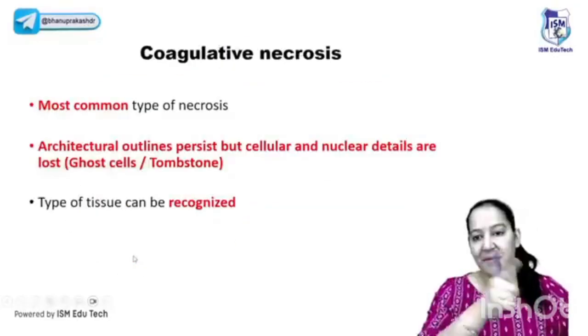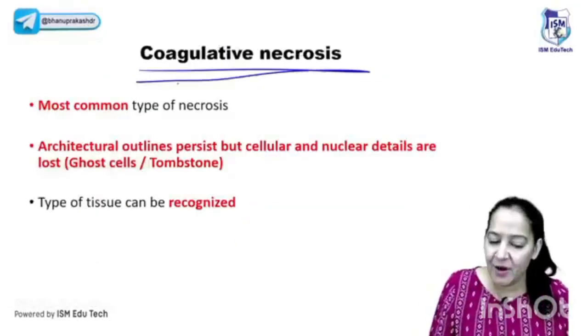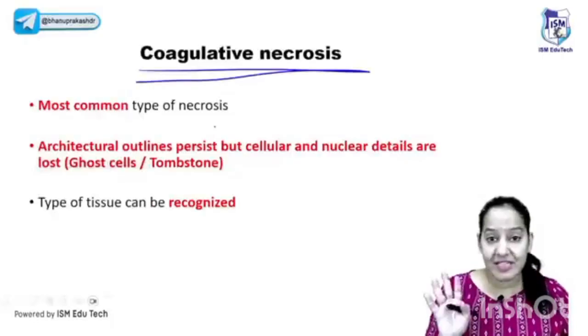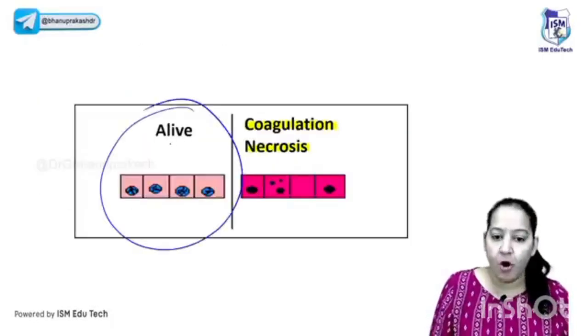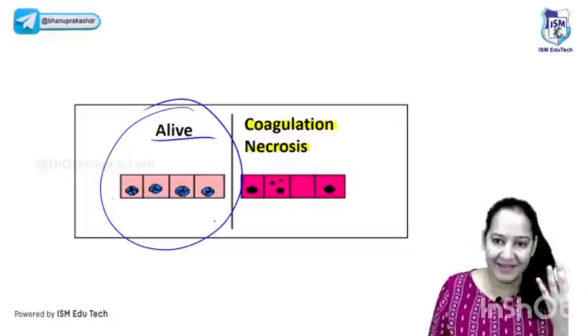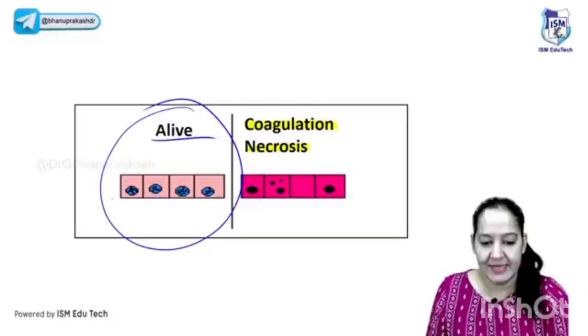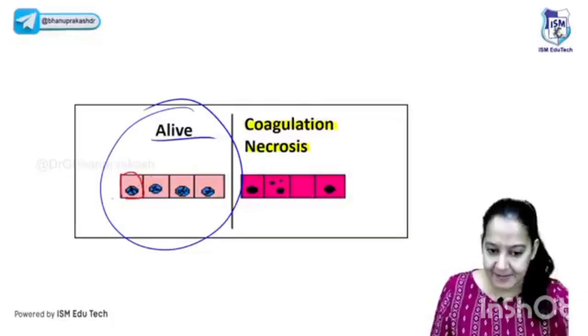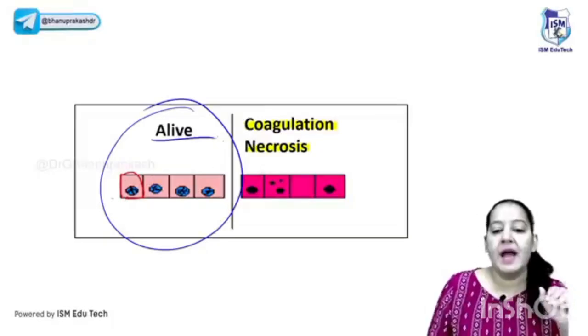Now let's start the necrosis. The first type of necrosis I'm starting is coagulative necrosis. In coagulative necrosis, necrosis takes place of a group of cells. Can you see here? A group of cells, all of them are alive. See their 3 details. See their outline, their shape, their cytoplasm, their nucleus. Okay, and see they undergo death.